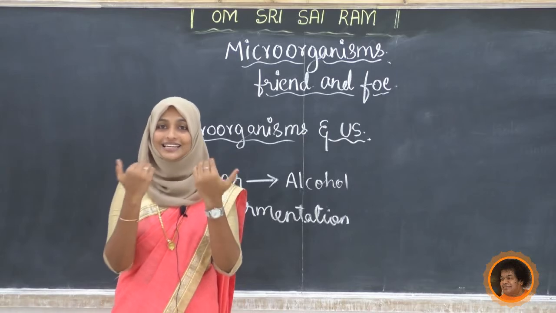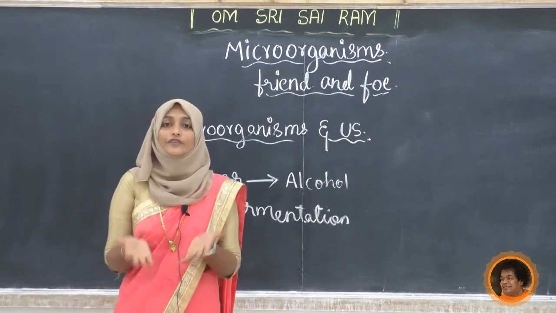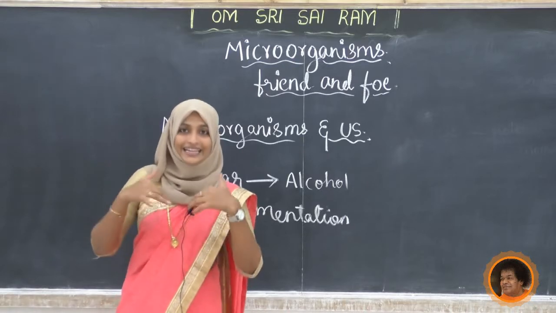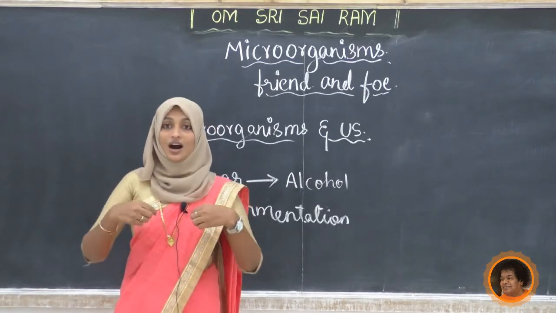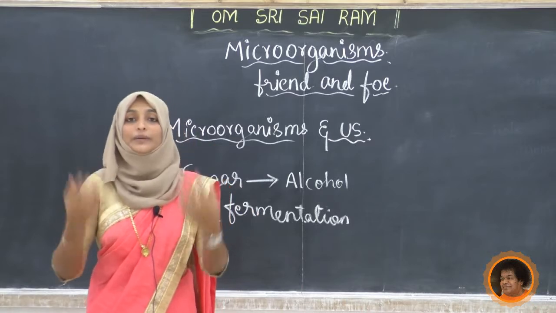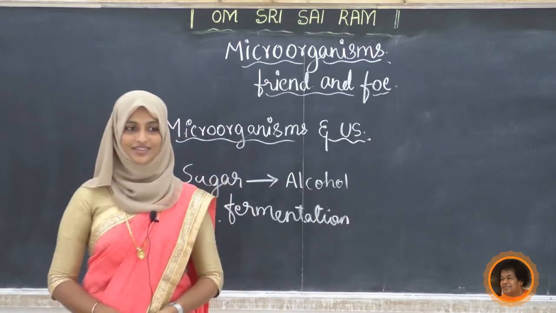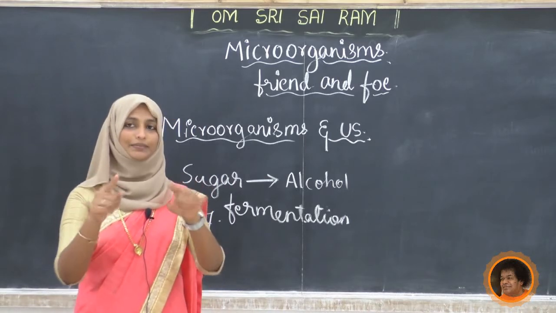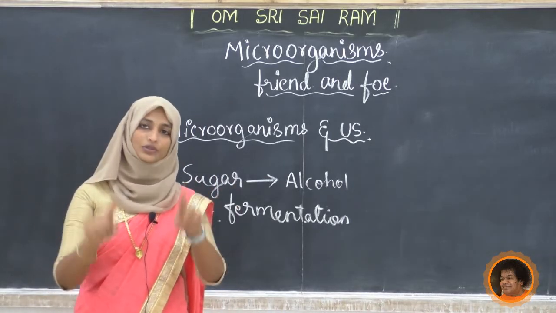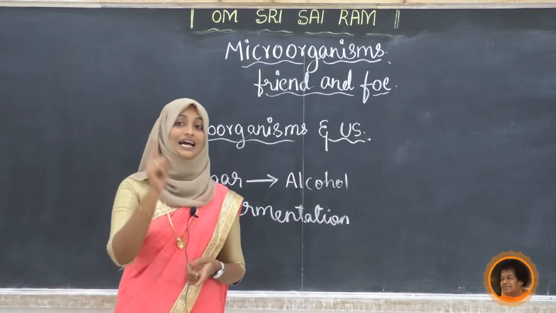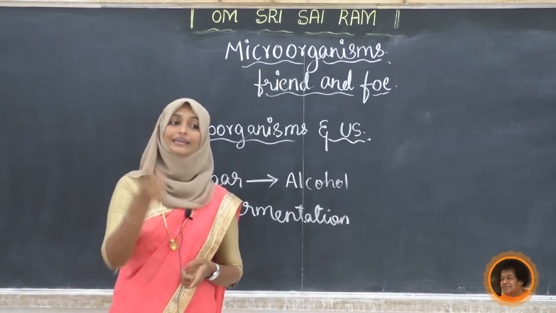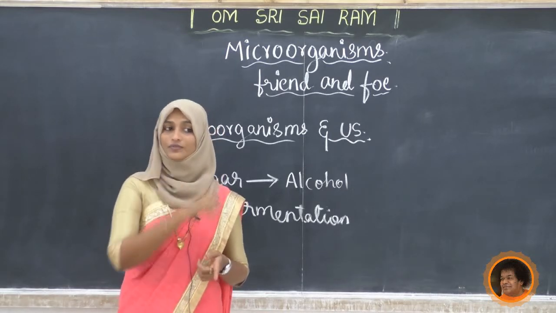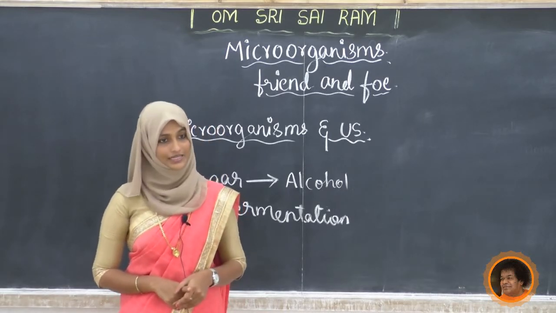Antibody means it is in our body. If any foreign microorganisms are entering our body, our immunity power is going to release something, that is an antibody. Why? To kill that microorganism, to stop the growth of that microorganism. Antibiotic is nothing but the medicine to kill or stop the growth of the disease causing microorganisms.